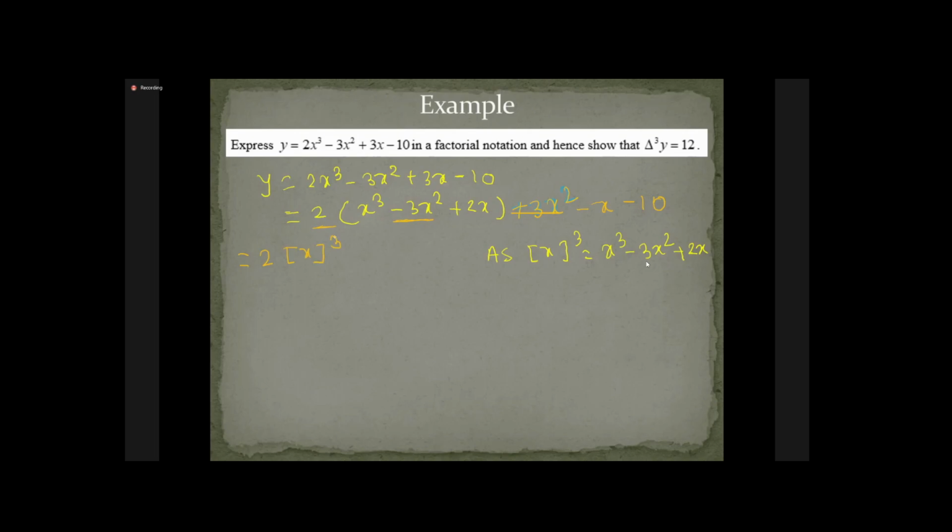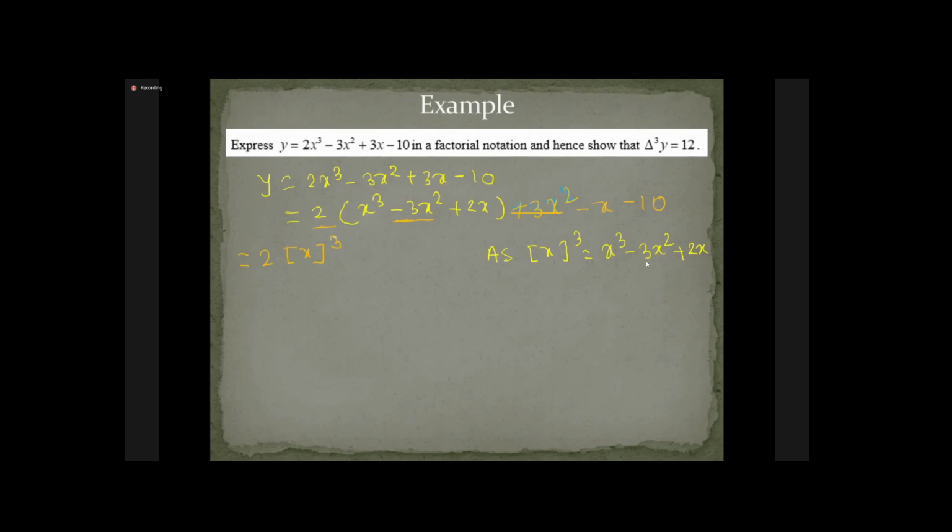And now the last step will come. So we got a factorial notation, and thus y is equal to 2 third factorial of x plus 3 second factorial of x plus 2. What is the first factorial of x? It is x itself. So can I write like this?